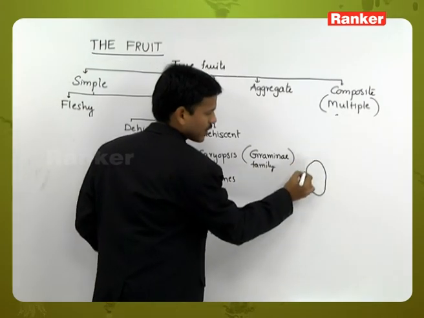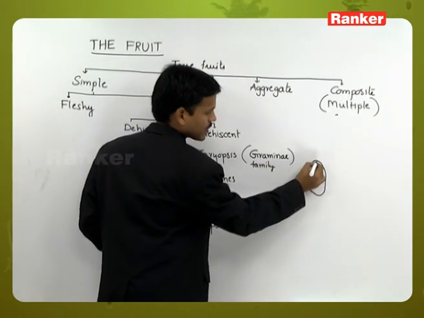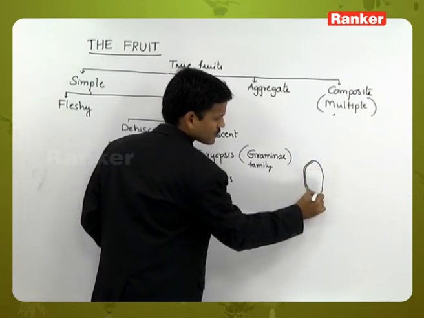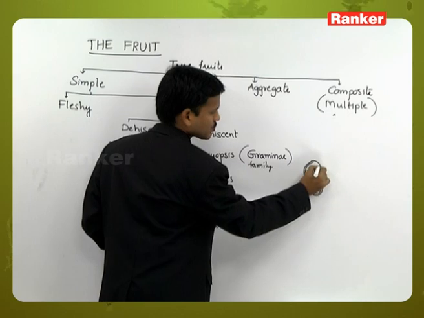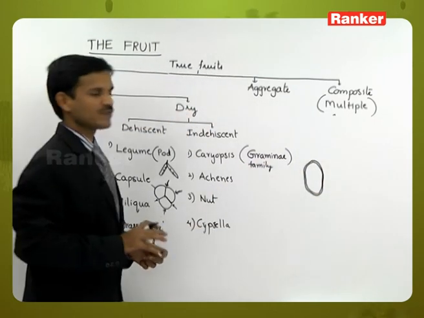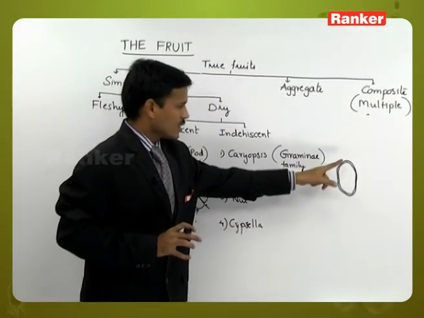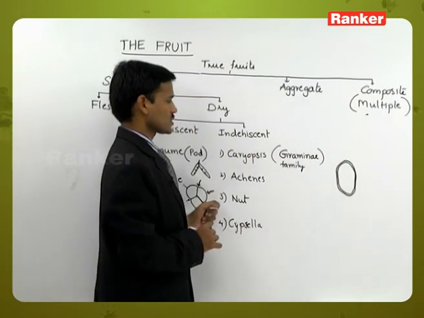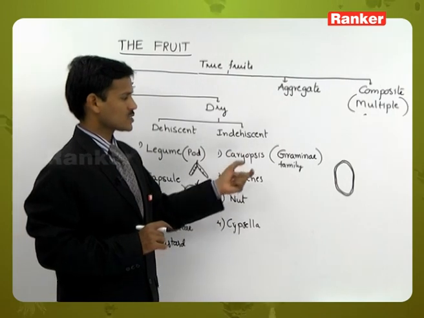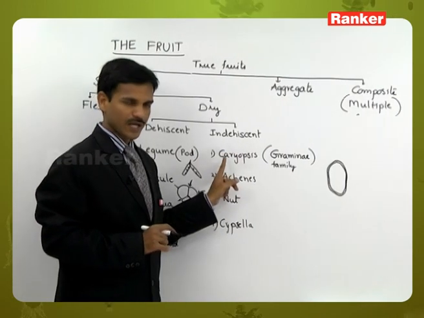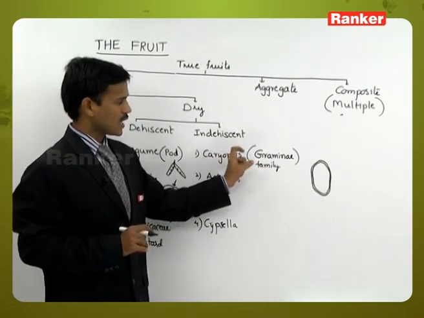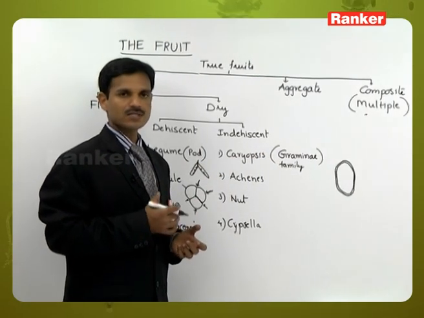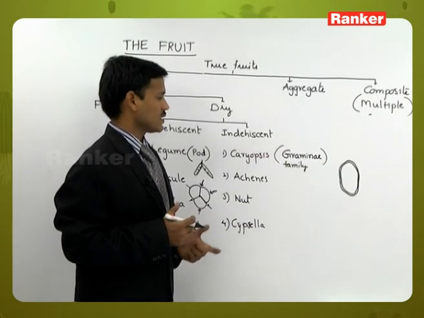The pericarp and seed coat are both fused, so we cannot separate them. This type of caryopsis fruit is observed in Graminae family members like oryza, wheat, maize, oats, all these plants.